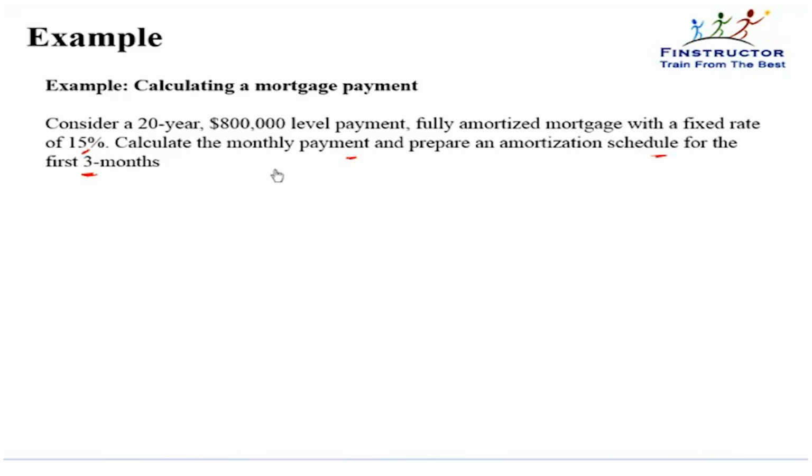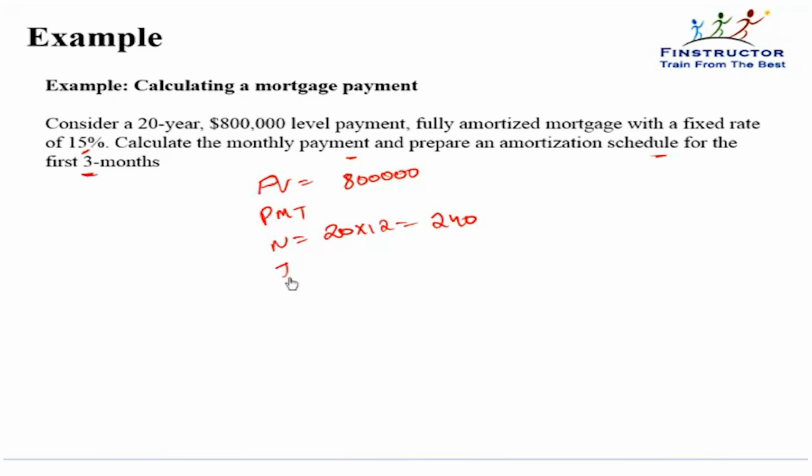The loan that we have taken is an amount equal to 800,000, or the present value is equal to 800,000. We are paying this loan over 20 years. So the number of periods will be 20 into 12, that is 240 months over which we are paying off the loan.